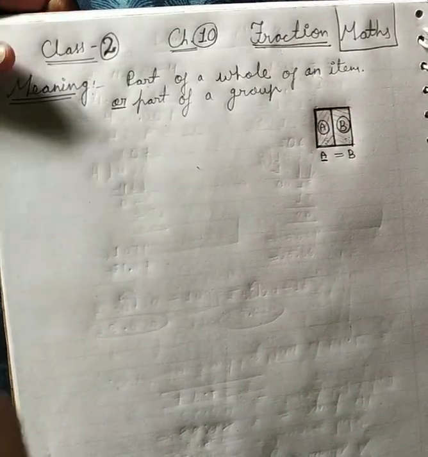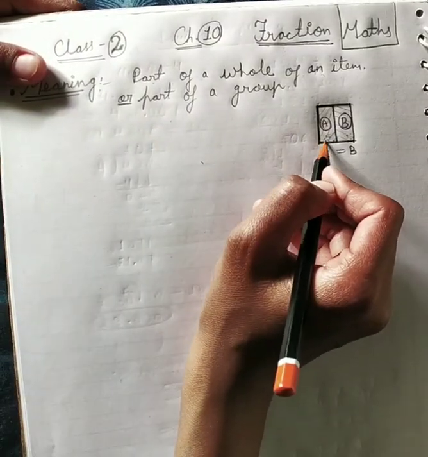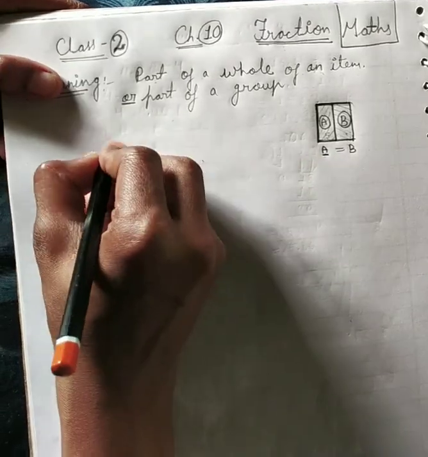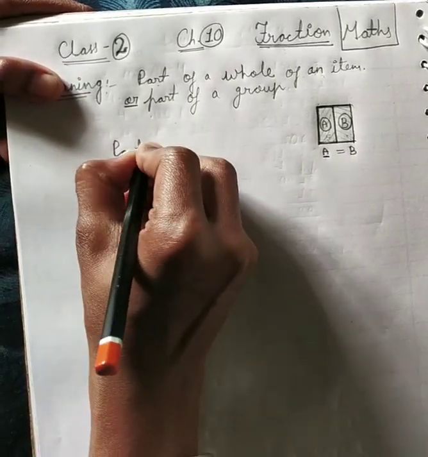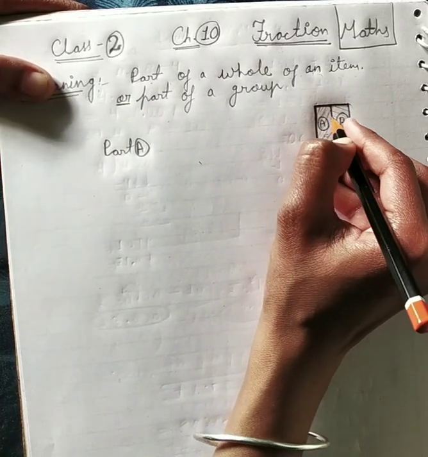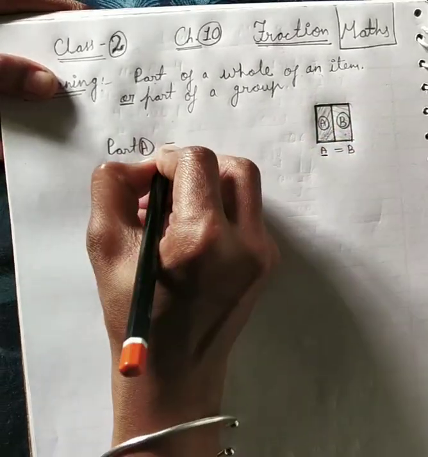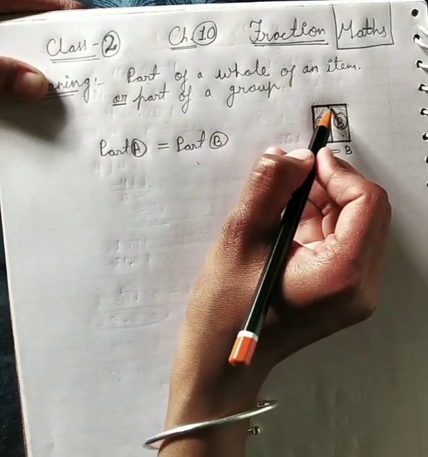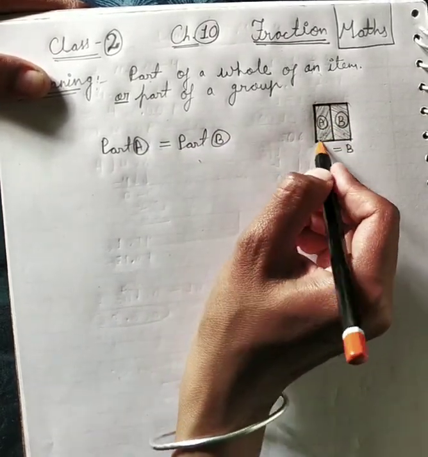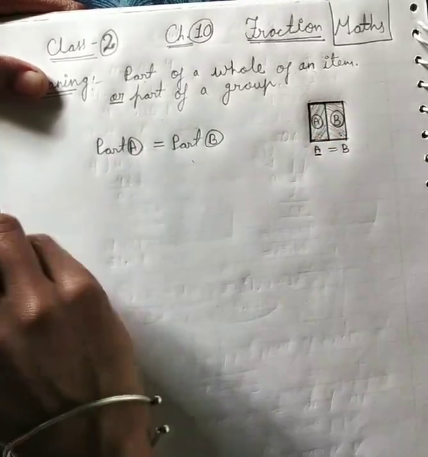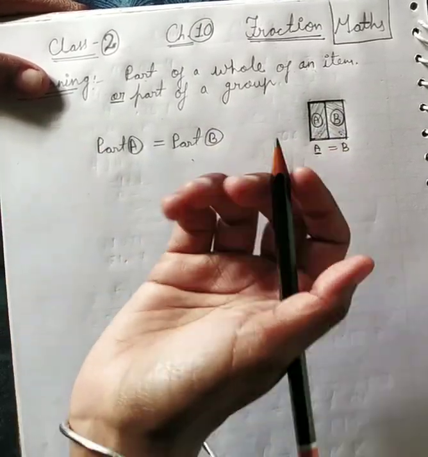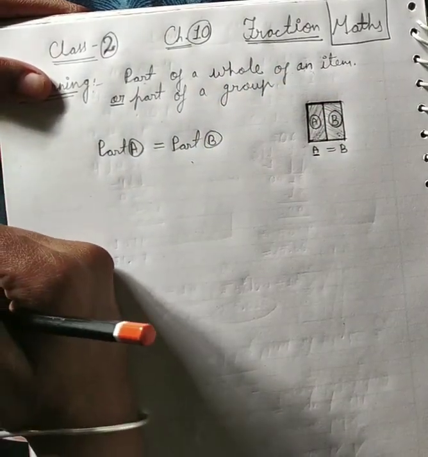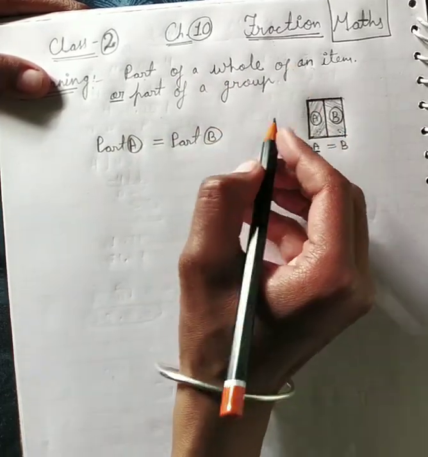Now you can see I divided this box into two parts. So part A is equal to part B. Now if I ask what is the fraction, here we are going to learn about fraction. Fraction means part of a whole.